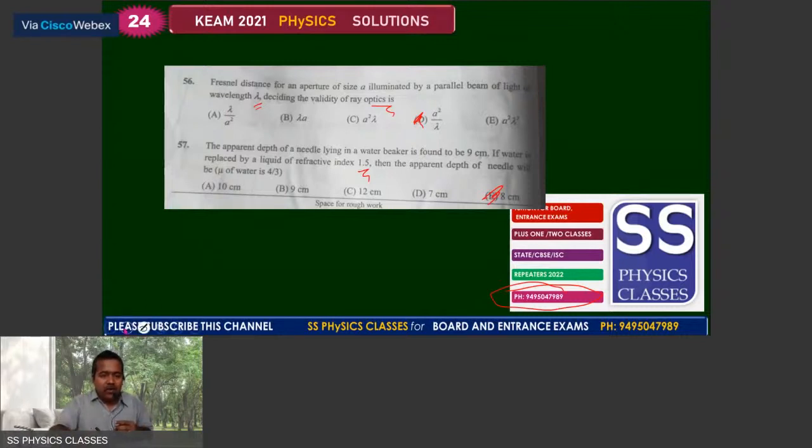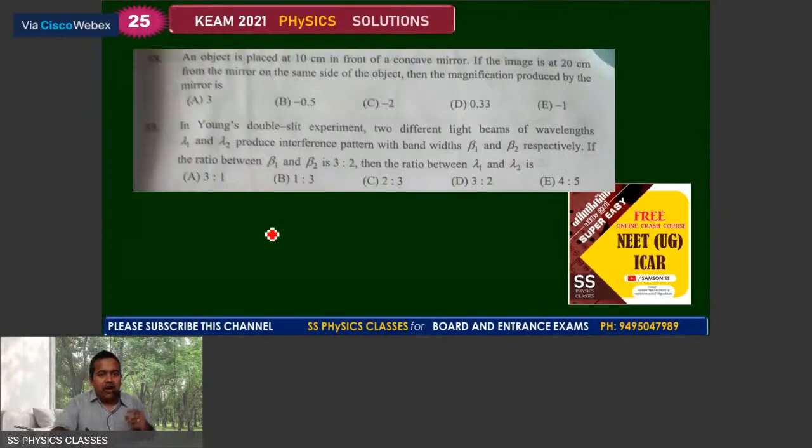So we can go with the next one, number 58. An object is placed at 10 centimeters in front of a concave mirror. If the image is at 20 centimeters from the mirror on the same side of the object, then the magnification produced by that mirror is -2.